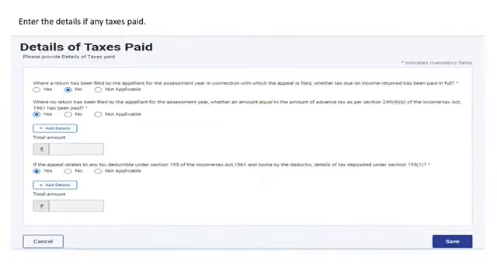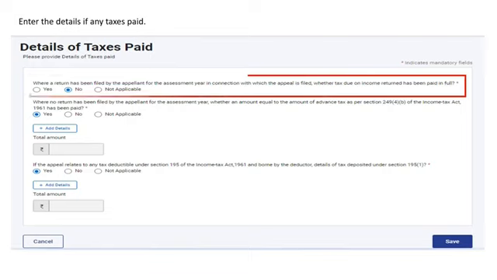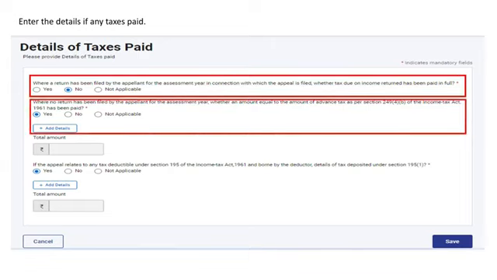You would be asked that if the return has been filed by the appellant for the assessment year in connection to which the appeal is filed, whether tax due on income return has been paid in full. You can choose to select Yes, No or Not Applicable. In case no return has been filed by the appellant for the assessment year, whether an amount equal to the amount of advance tax as per section 249 subsection 4 clause B of the Income Tax Act has been paid, you can click on Yes, No or Not Applicable.